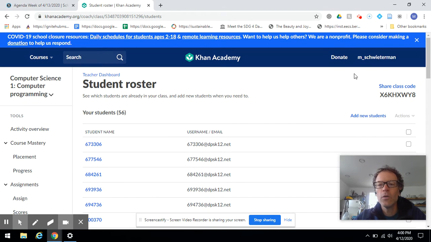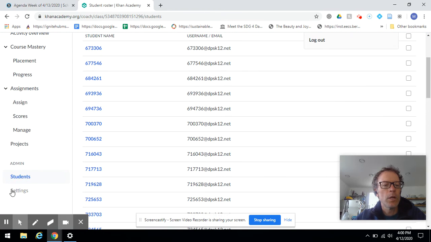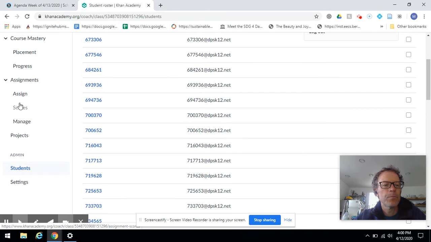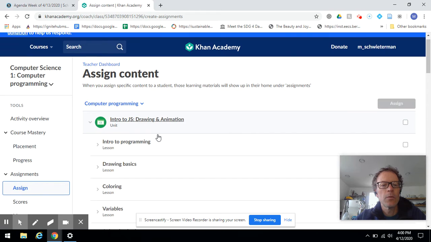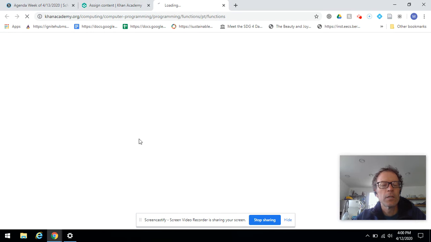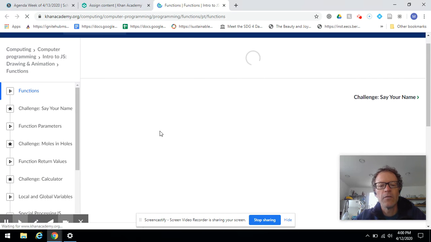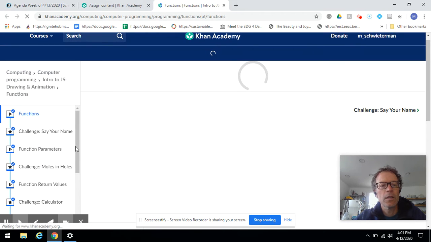Also, when you complete, you'll notice, actually, let me go to this in a different way. When you're working on the assignments, you'll see last week we worked on functions, and when you log in now, you'll see functions, and it may just be a video you watch, and then there's a challenge.